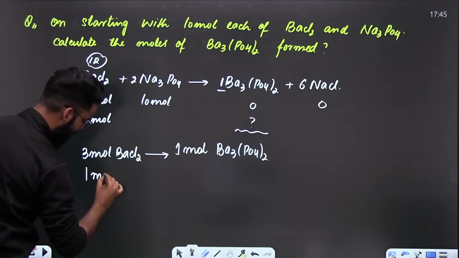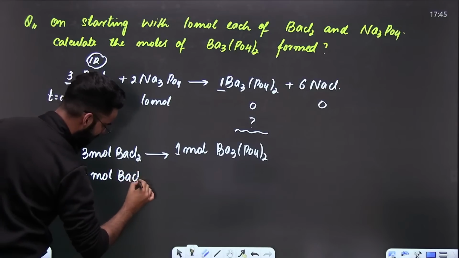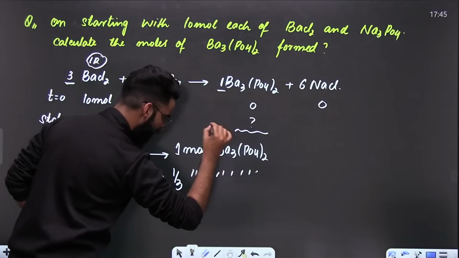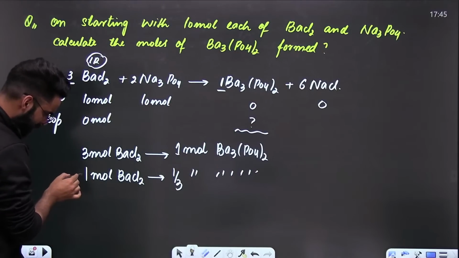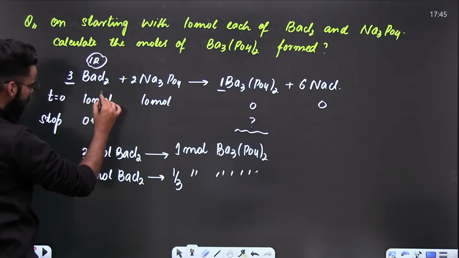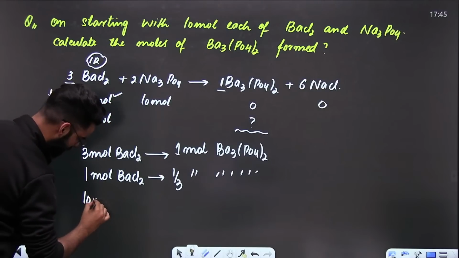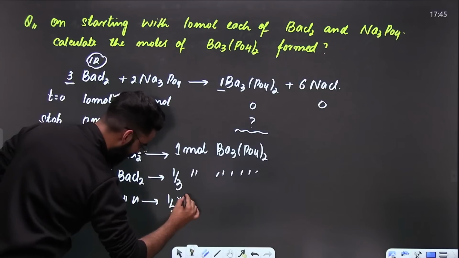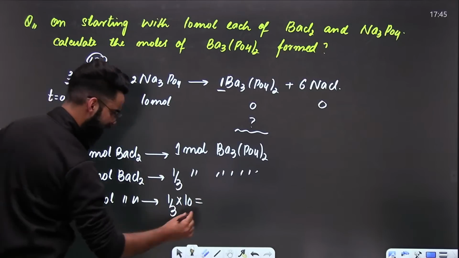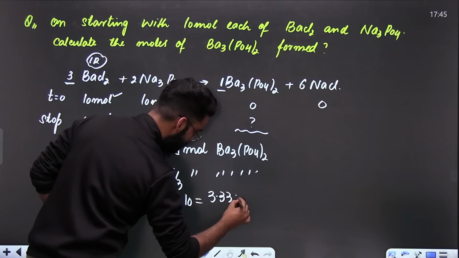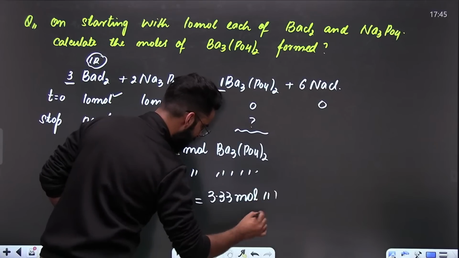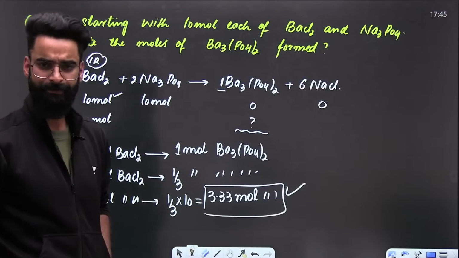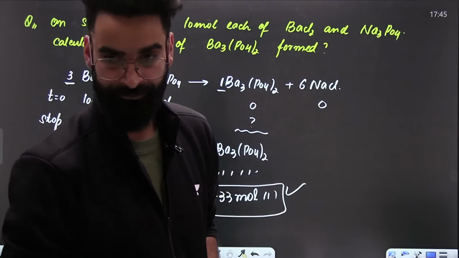So that means 1 mole of BaCl2 produces 1 by 3 moles of Ba3(PO4)2. But did we start with 1 mole of BaCl2? No, we started with 10 moles of BaCl2. So I must say 10 moles of BaCl2 produces 1 by 3 multiplied by 10. The value comes out to be 3.33. So these are the moles of Ba3(PO4)2 which have got formed at the end of the reaction. That's something which we were supposed to calculate.